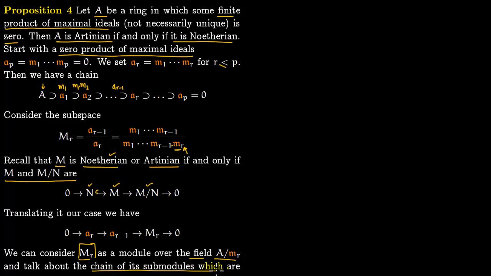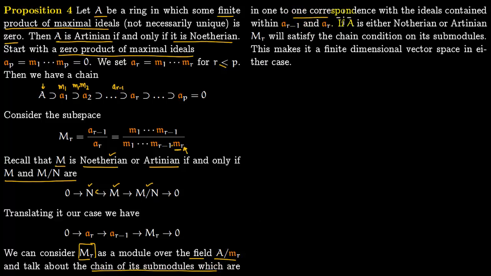So what is its chain of submodules? Its chains of submodules are in one-to-one correspondence with the ideals contained between A_R and A_{R-1}. So this is contained within this, and between these two ideals there could be a chain of ideals. That chain of ideals corresponds precisely to submodules of M_R, because we are just modding out A_{R-1} by A_R. So whatever chain of ideals is in here is precisely the chain corresponding to submodules of M_R.